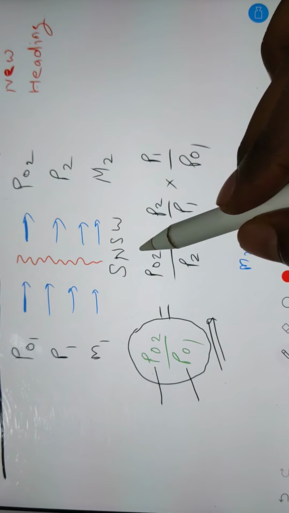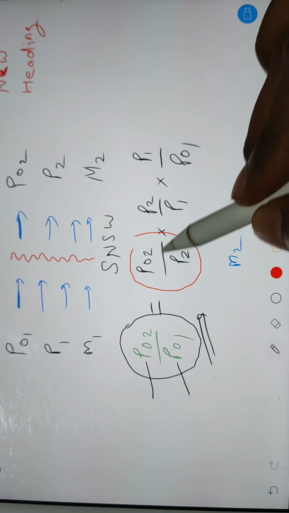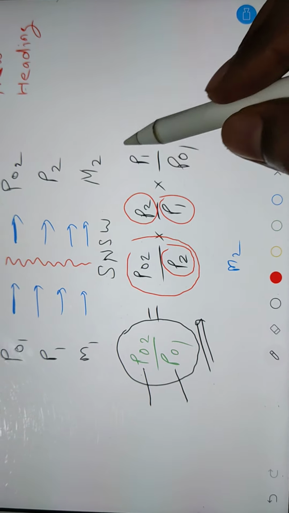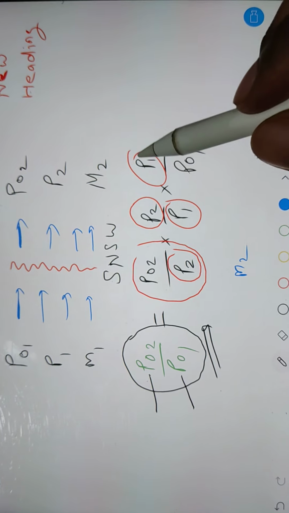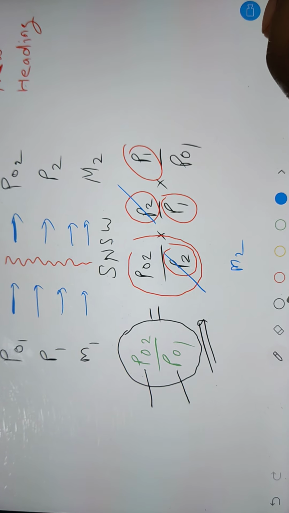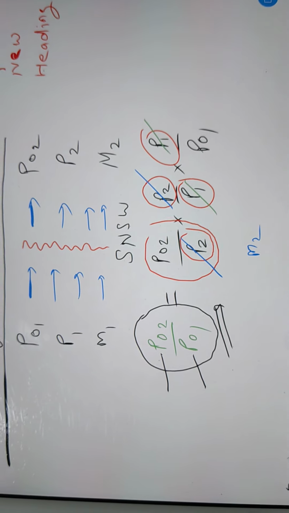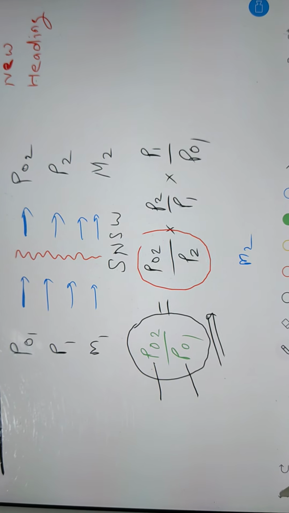Now, in this part, I am multiplying and dividing by P2. Then again multiplying and dividing by P1. Mathematically they are balanced. Why? Because P2 and P2 can cancel, P1 and P1 can cancel. So mathematically they are balanced. But we don't want to cancel them because we want to use this tool.